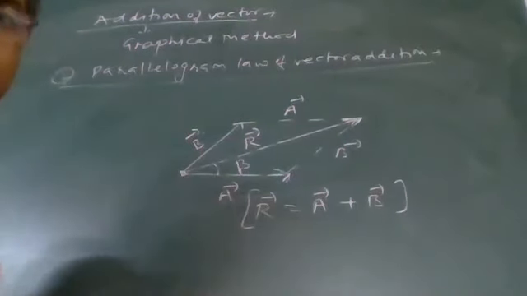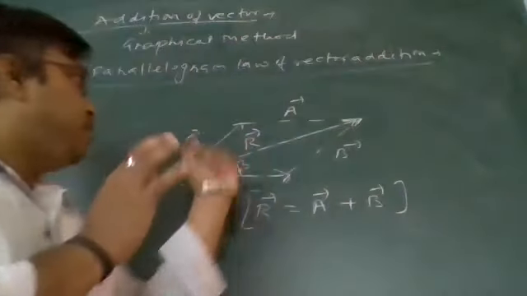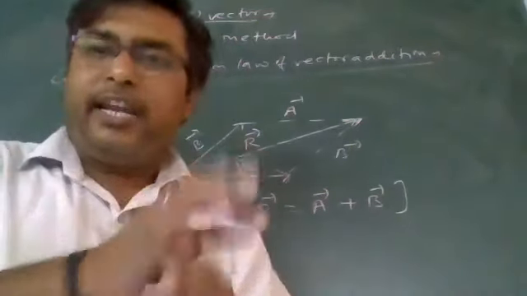I'm giving the statement of the parallelogram law of vector addition again. Please write it.